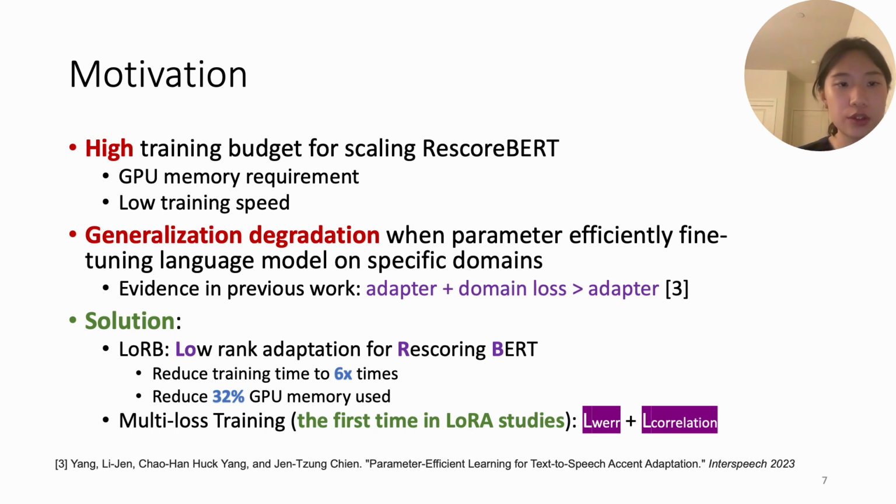So to tackle these two specific problems, we introduced the framework LORB, which is a shortened version of low-rank adaptation for Rescoring BERT. We reduce training time by up to 6 times compared to the traditional full fine-tuning, and can reduce up to 32% of the GPU memory. To tackle the second problem of generalization degradation, we introduced a multi-loss training strategy, which is also the first study of its kind in the low-rank adaptation research in the speech recognition field. Specifically, we introduced a correlation-based loss in addition to the word error rate loss.